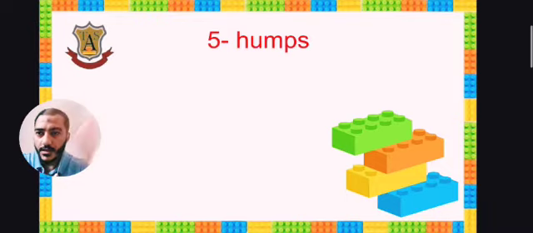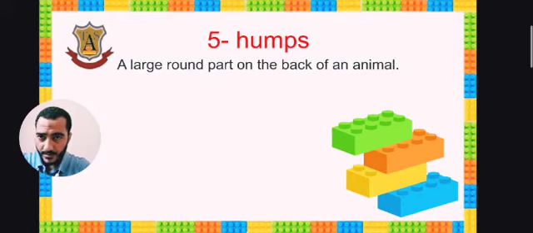Humps. In the beginning I explained this word. Hump is singular and humps is the plural. A hump is a large round part on the back of an animal.